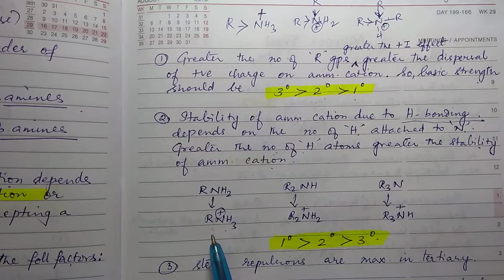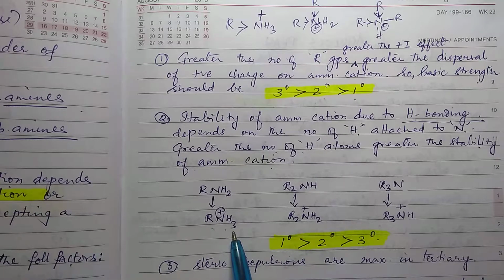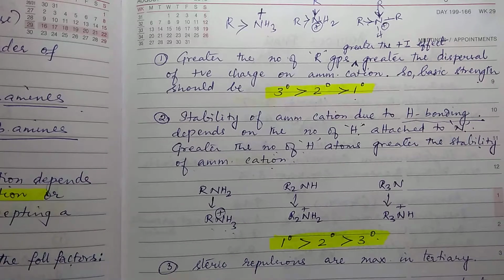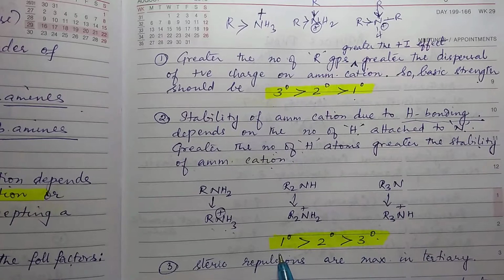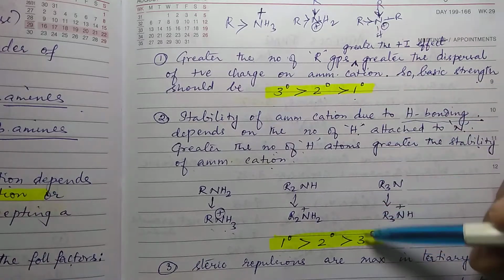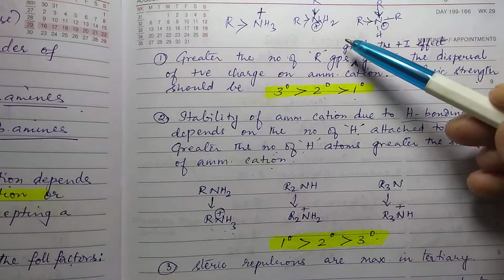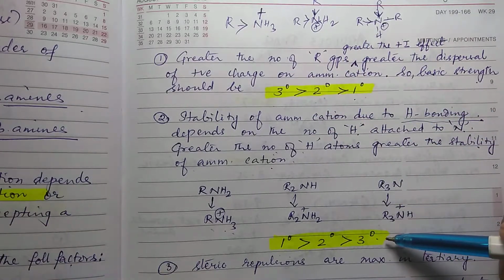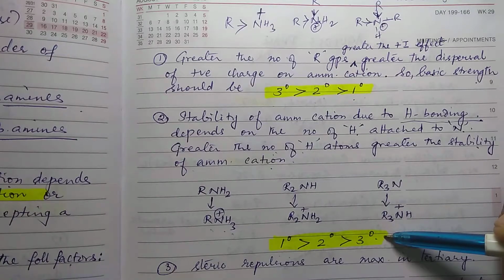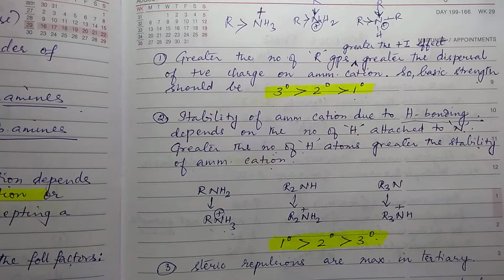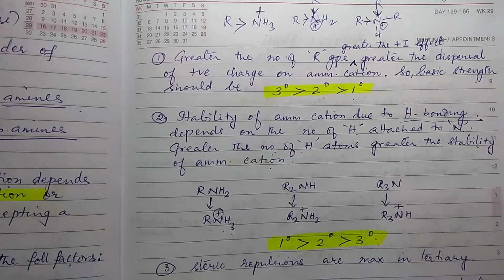So when you see this, greater the number of hydrogen attached to nitrogen, greater the extent of hydrogen bonding, greater is the stability of the ammonium cation. So in this case, you will find primary greater than secondary greater than tertiary. Now you see both are contradicting each other. If you consider R group, then this is the order. If you consider the stability of ammonium cation based on hydrogen bonding, this is the order, and both are just opposite to them.